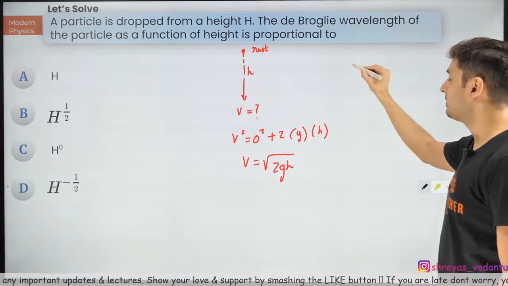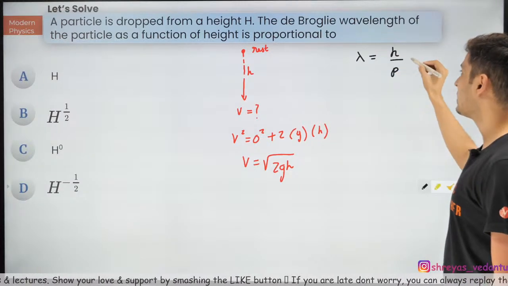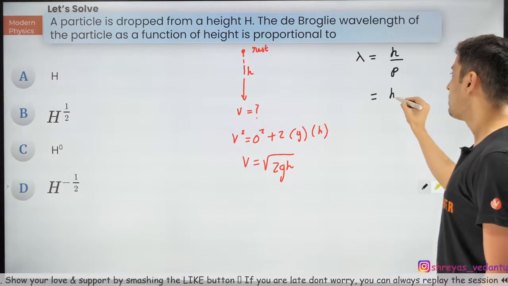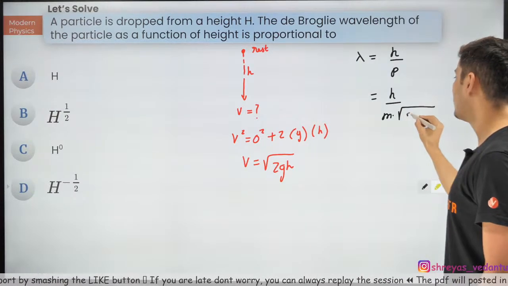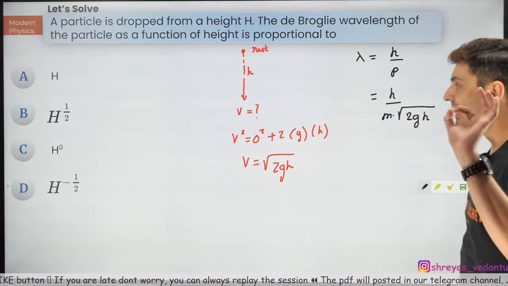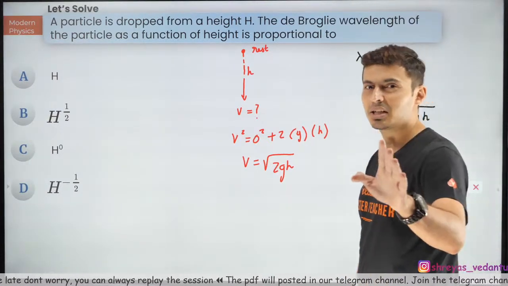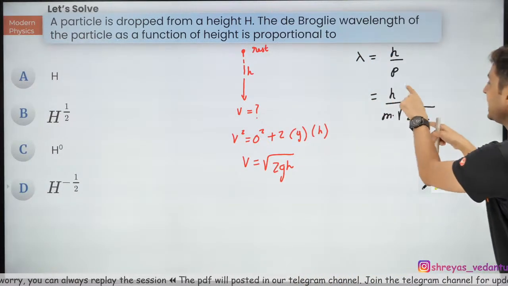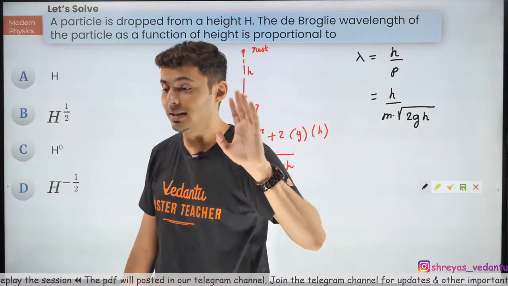Now comes momentum and wavelength. Wavelength is h by p, that is your de Broglie wavelength. So what is the momentum? It is mass into velocity. What is the velocity? Root of 2gh. Now this is the catch. So many people made a mistake here. You know what is the mistake they made? They cancelled this h and this h. Guys, this h and that h are different.